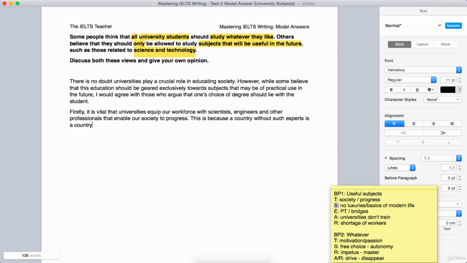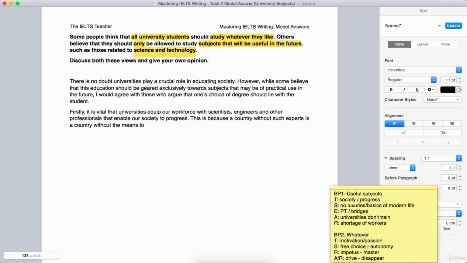a country, and yes, there's repetition here, but it's on purpose. It has this nice symmetry. A country without this is a country without this. You know, it has that nice sound to it. Is a country without, see that repetition again, but on purpose, without the means, so the possibility of, or the